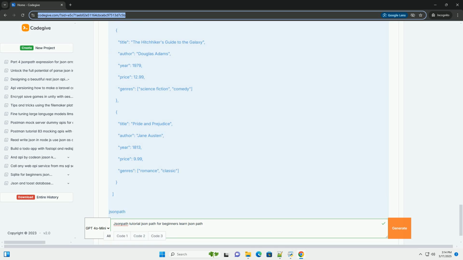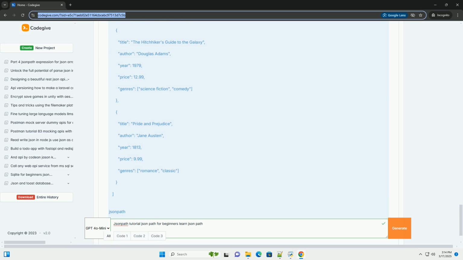Start, end, step, array slicing, selects a subset of an array. Start is the starting index, inclusive, end is the ending index, exclusive, and step is the increment. If step is omitted, it defaults to 1.